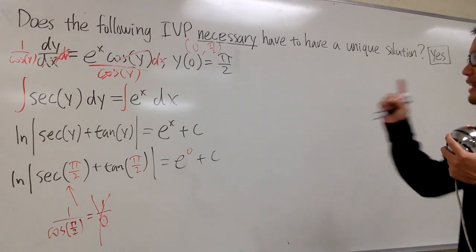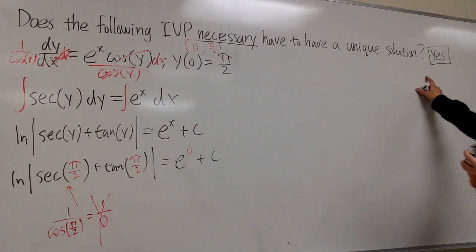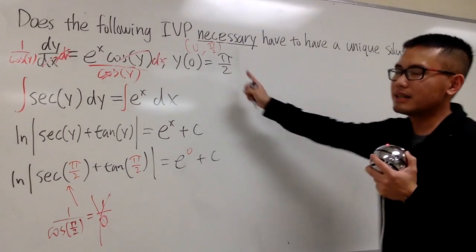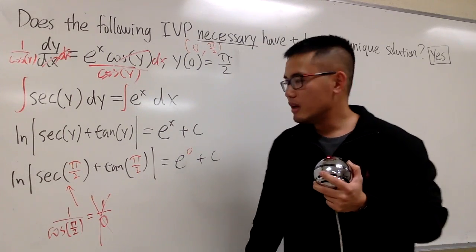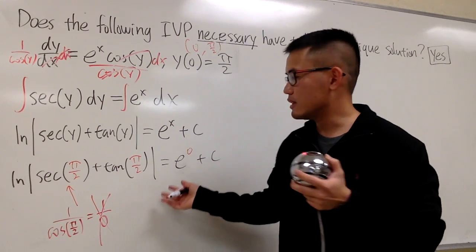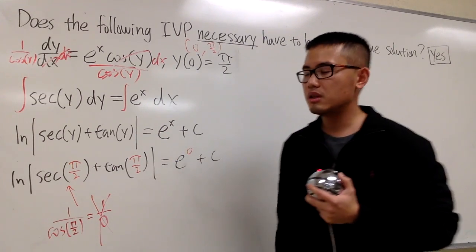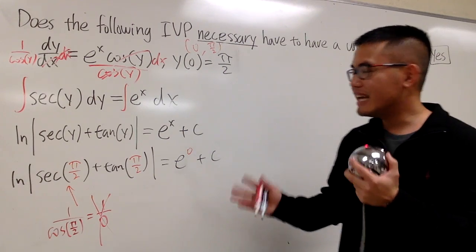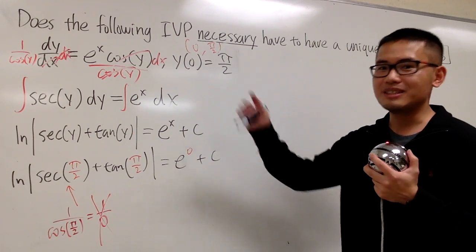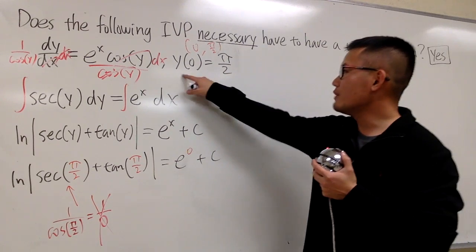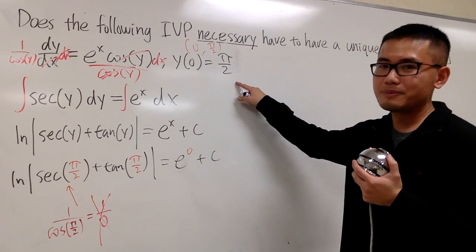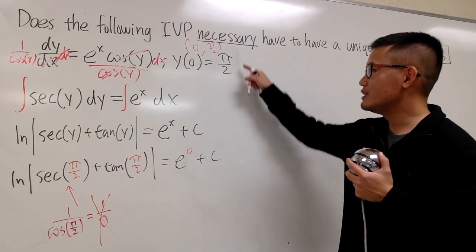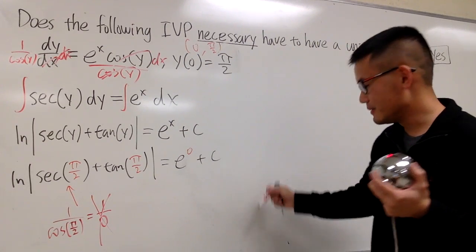You must have one answer for sure because of the existence and uniqueness theorem. It's guaranteed that we must have an answer to this. In terms of the function-wise, we're stuck because the usual procedure wouldn't work. How about let's check if there's any constant function that will make this work. Well, since we have y of 0 is equal to pi over 2, the constant function suggests us, let's say, y of x is always equal to pi over 2. Will that work? Let's see.